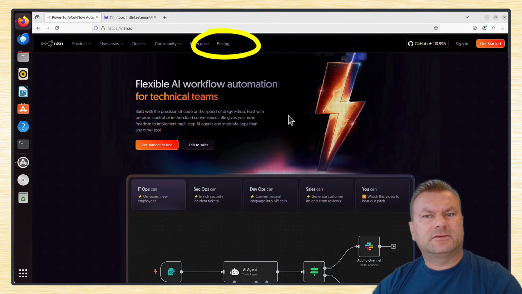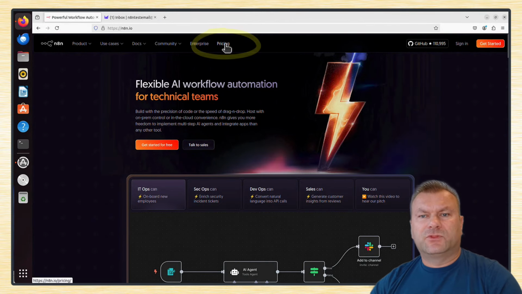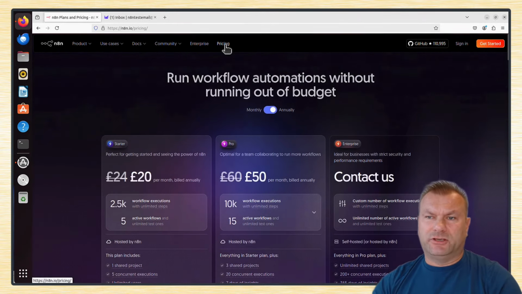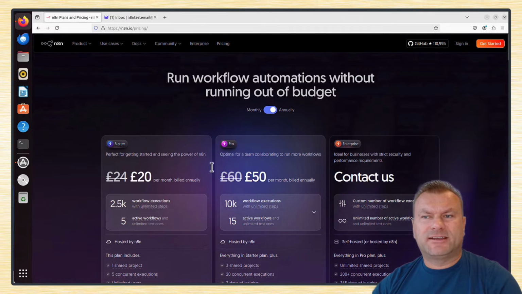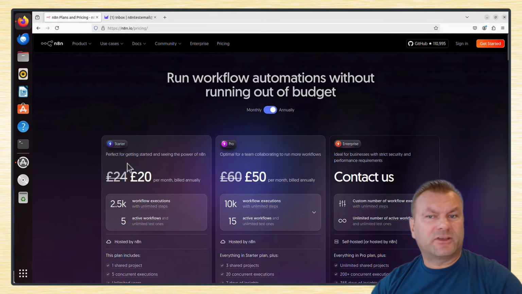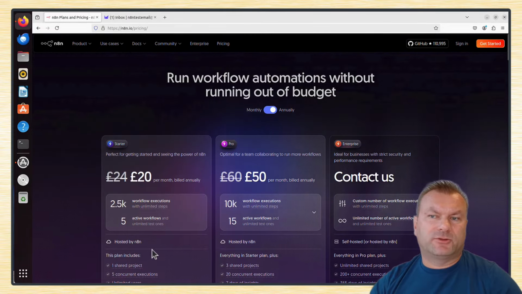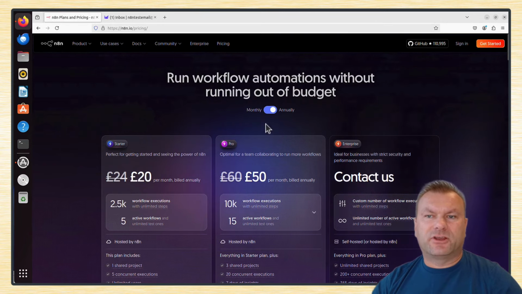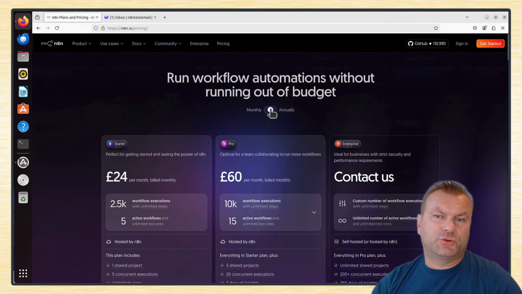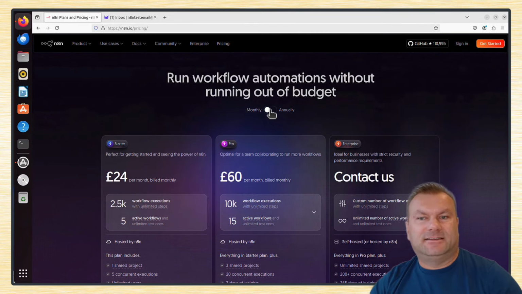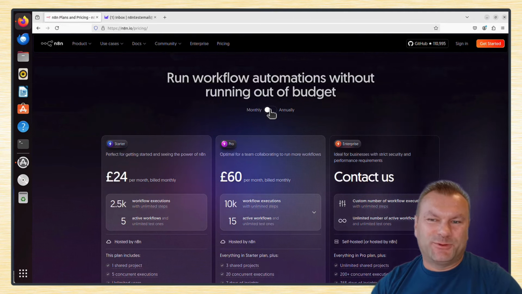If you go to that pricing tab, those paid options are shown here, and those are the prices of using n8n in their cloud. With the cloud version, you don't have to worry about installation, servers or configuration. Everything is there, ready for you to use. The downside is that it costs money each month you want to use this platform.